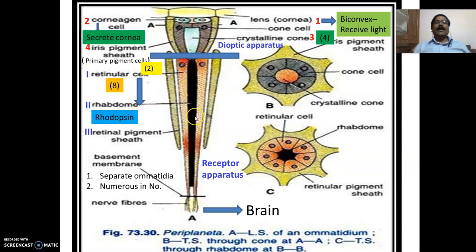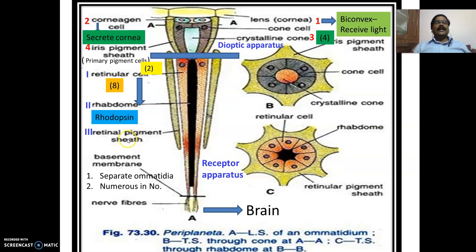This rhabdome is formed by the union of all the 8 retinular cells, and it consists of a light receiving pigment known as rhodopsin. This is very, very important. This pigment receives the light.